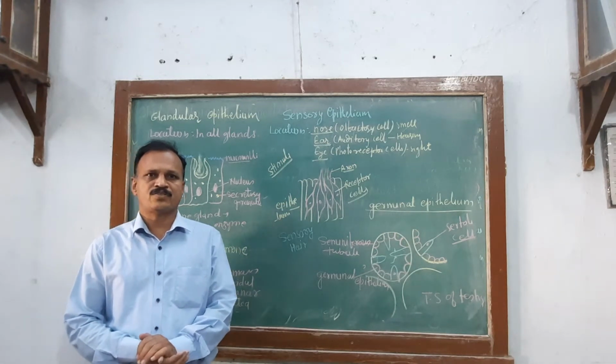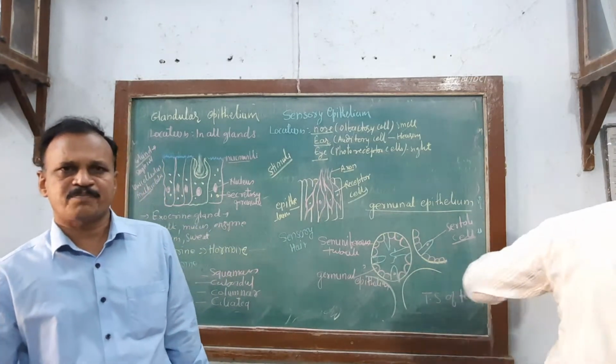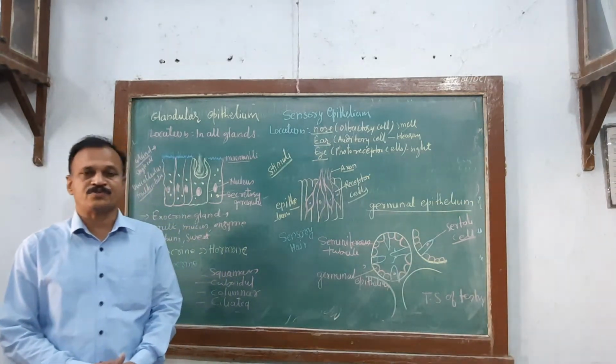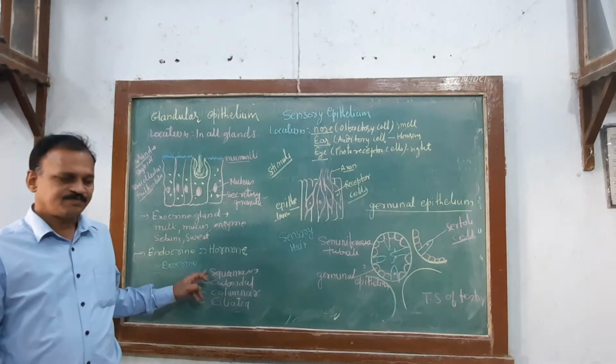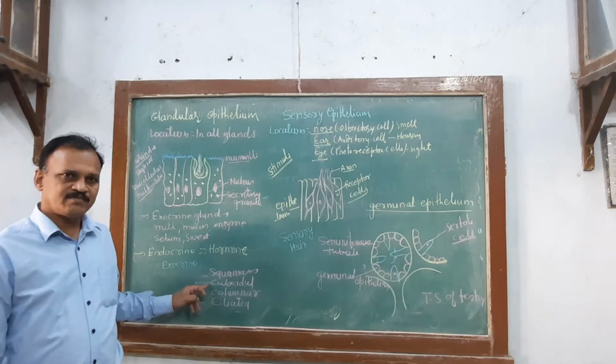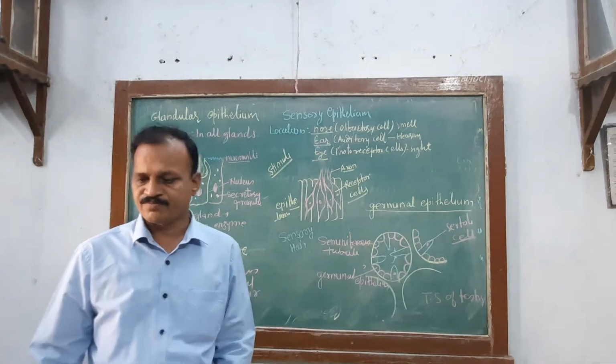Dear students, you have seen last time types of epithelium, not completed, simple epithelial tissue. What you have seen? Squamous epithelium, cuboidal epithelium, columnar epithelium and ciliated epithelium.